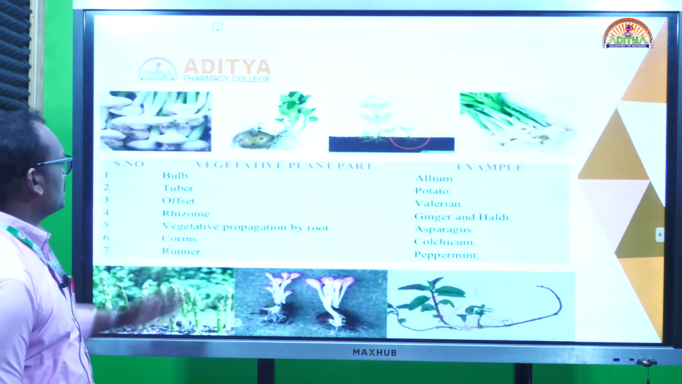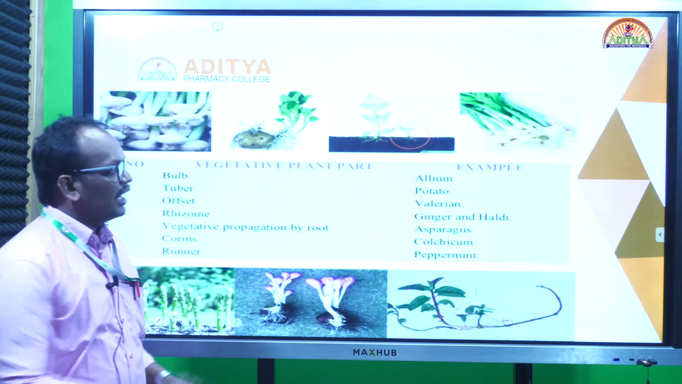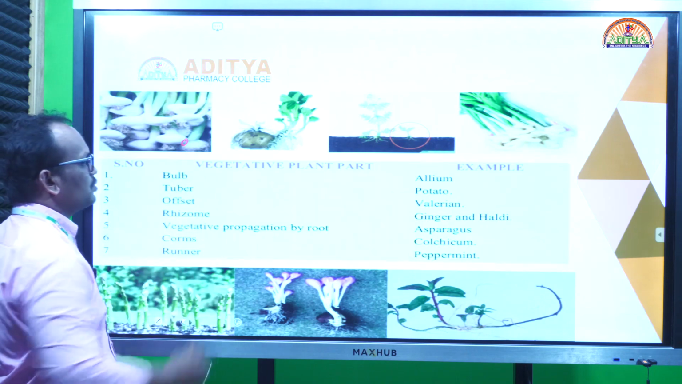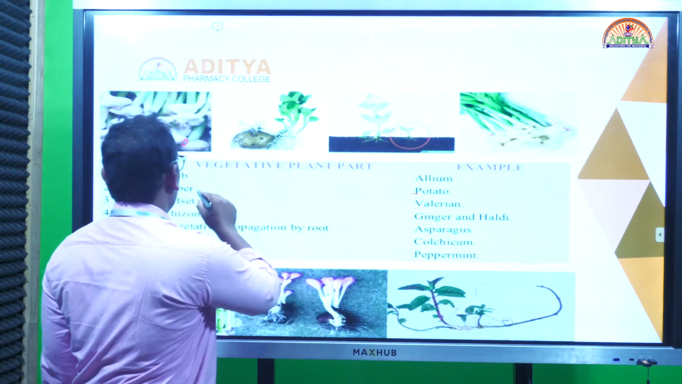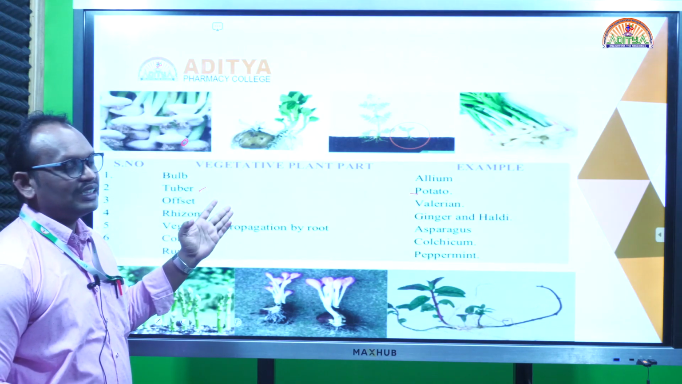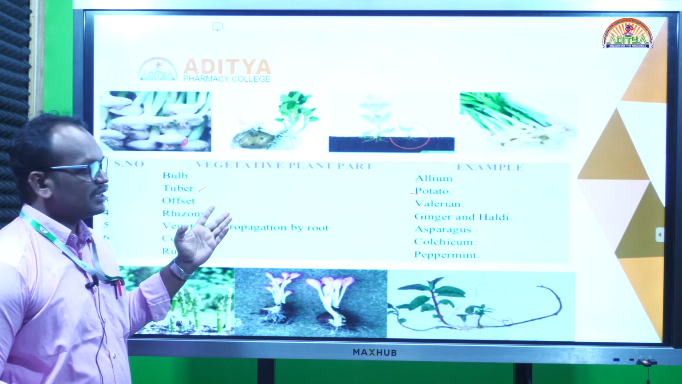For example, in vegetative propagation, for Allium cepa we use the bulbs. These bulb parts are used for cultivation, and for potato we use the tubers. Tubers, rhizomes and stolons are root and stem modifications.